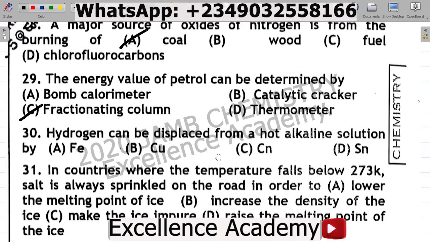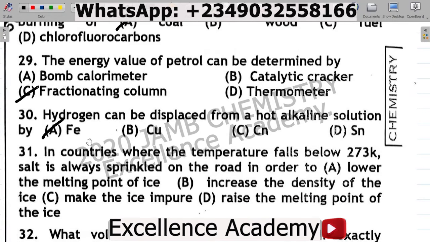All right, let's look at the last question for this particular video. Question number 30. 30 says hydrogen can be displaced from hot alkaline solution by A, iron, B, copper, C, copernicium, D, tin. You have this. So which of this is the correct answer? For 30, the correct answer there is iron. All right. So you want to take note that hydrogen can be displaced from hot alkaline solution by iron. Iron is the correct answer.